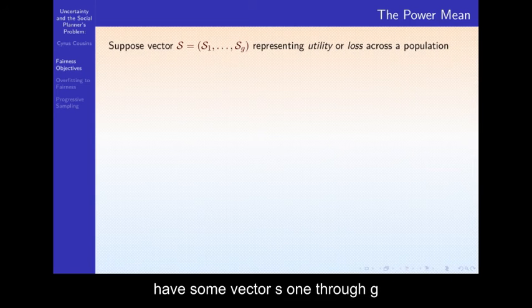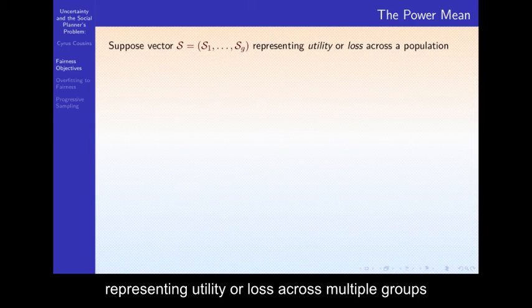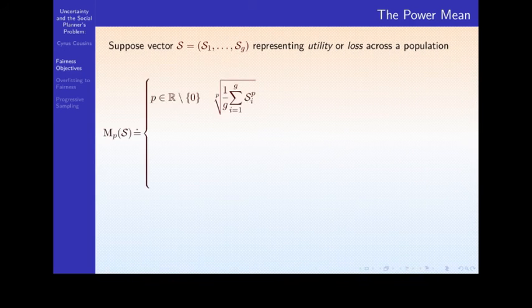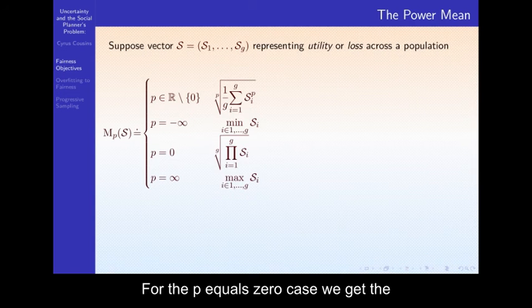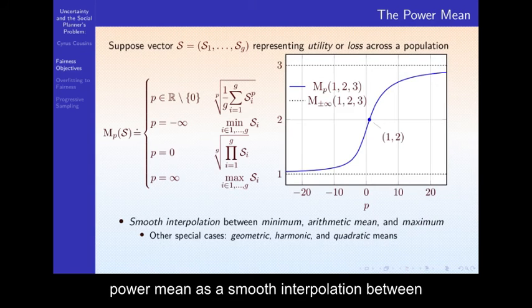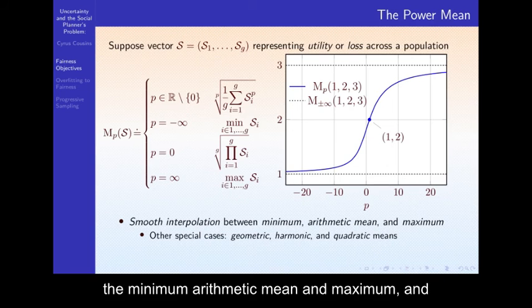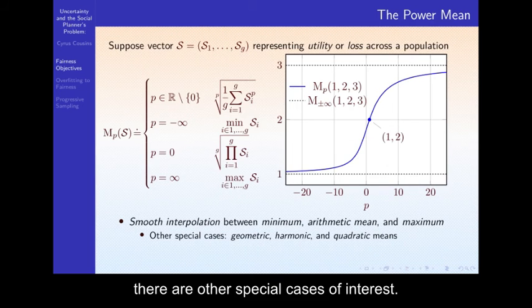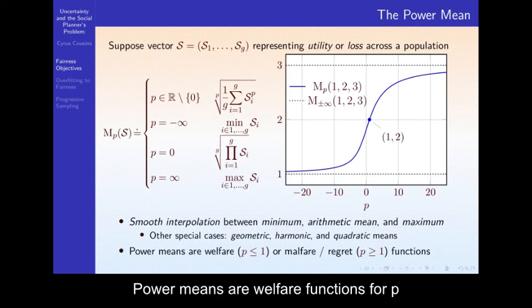Suppose we have some vector S1 through Sg representing utility or loss across multiple groups within a population. For the case of p not equal to 0, the power mean is defined as the pth root of the average of the pth power of utility or loss values. For the 0 case, we get the geometric mean, and for the plus minus infinity cases, we get the maximum or the minimum. We can think of the power mean as a smooth interpolation between the minimum, arithmetic mean, and maximum, and there are other special cases of interest. Power means are welfare functions for p less than or equal to 1, and also Malfare or regret functions for p greater than or equal to 1.